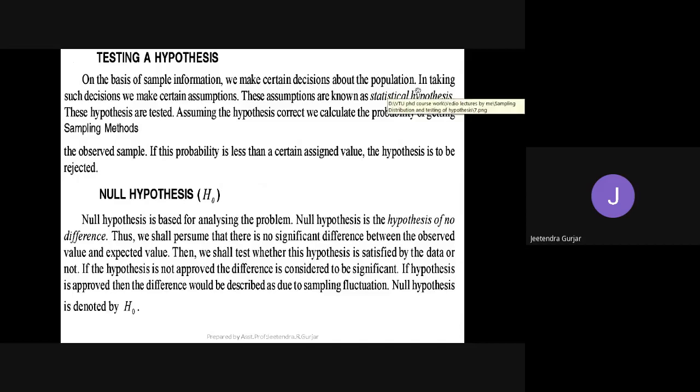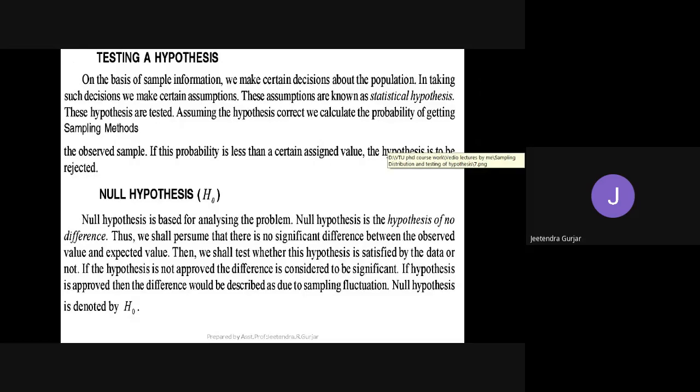They will give some restrictions, rules and regulations. In taking such decisions, we make certain assumptions. Students, very important: whenever we take the samples, we have to assume. Whether it is correct or wrong, we will go through next, but first the sample is always assumed. Such assumptions are known as statistical hypothesis. What is a statistical hypothesis, friends? We just assume that these mechanical students are going to do this work, and computer science students are going to study this subject.